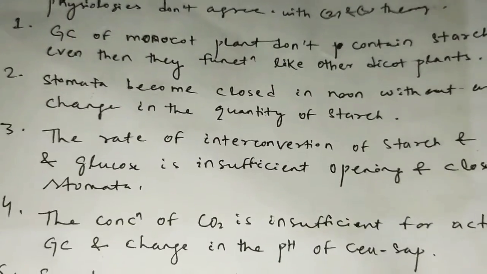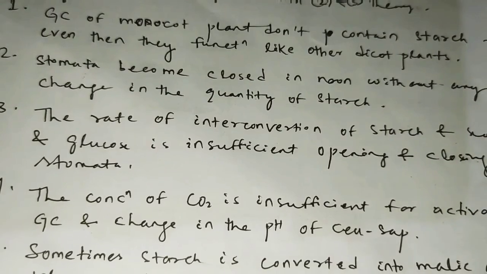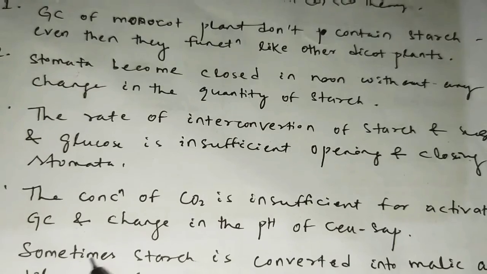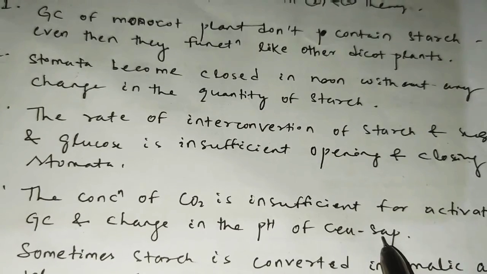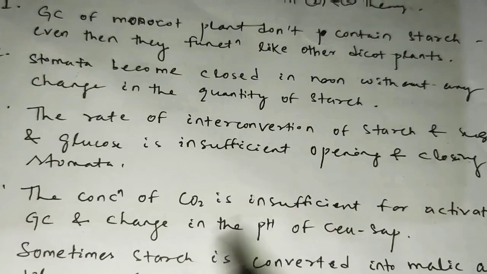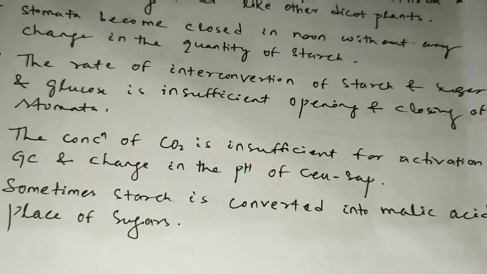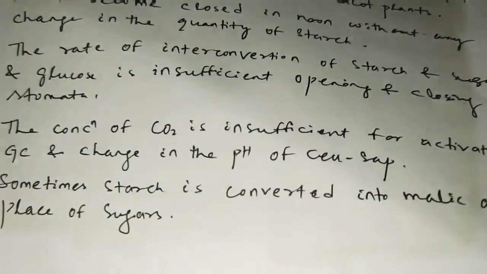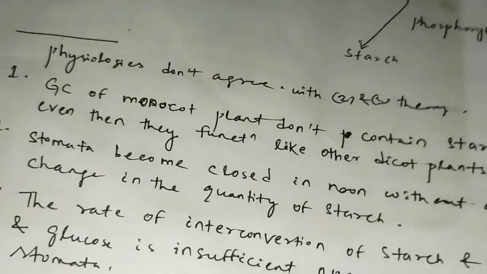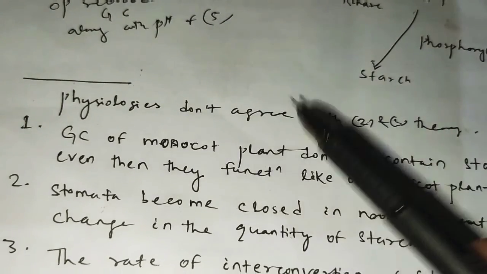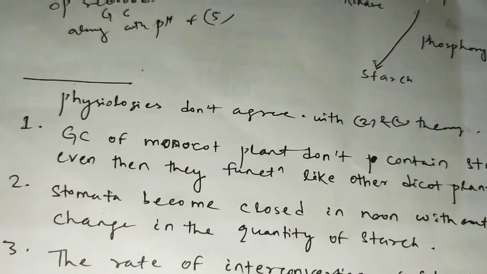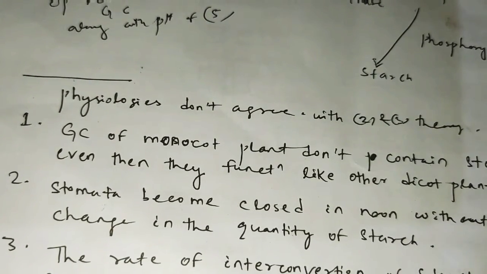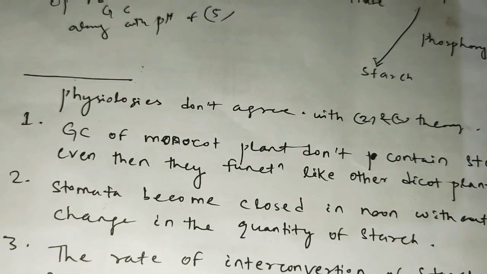The fourth one is that the concentration of CO2, carbon dioxide, is insufficient for activation of the guard cell and change in the pH of the cell. Then the fifth point is that sometimes starch is converted into malic acid in place of sugar. So these are the five important factors for which some physiologists do not agree with the theory of starch sugar interconversion and the theory of starch glucose interconversion.